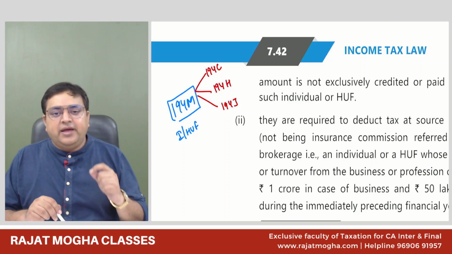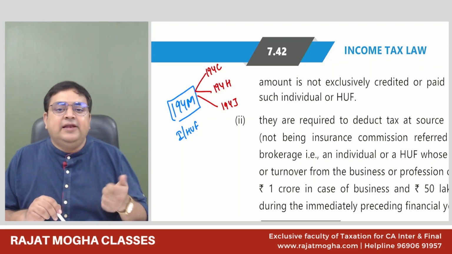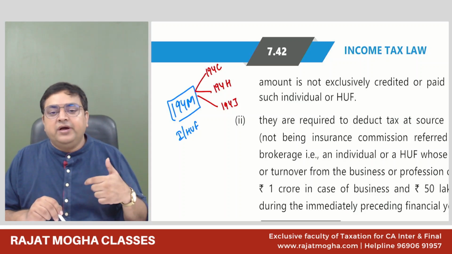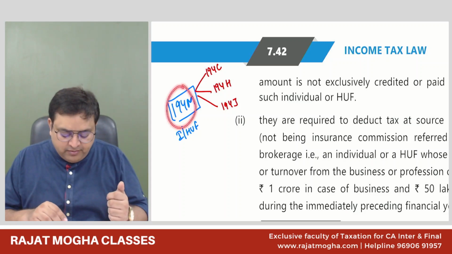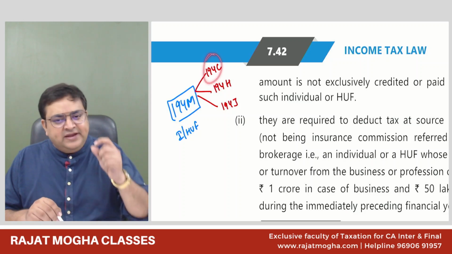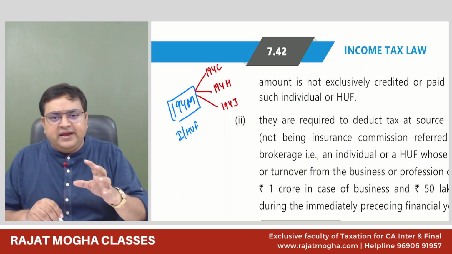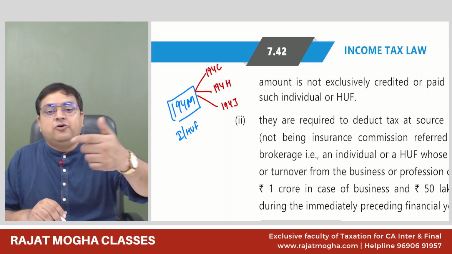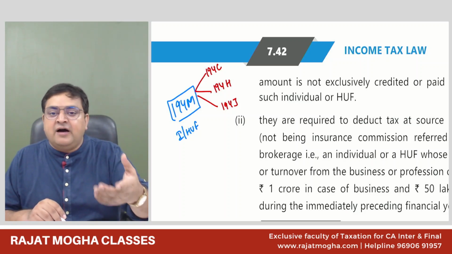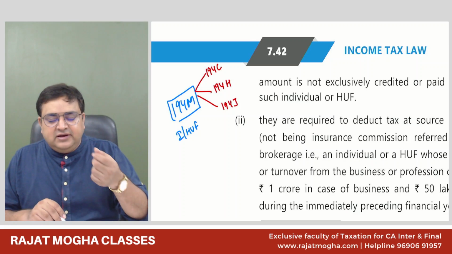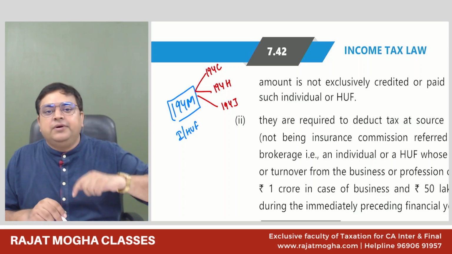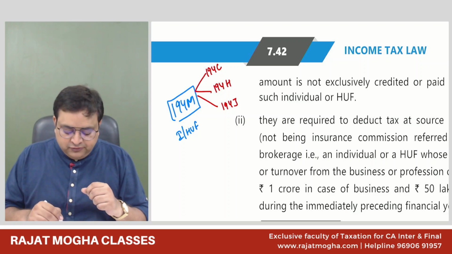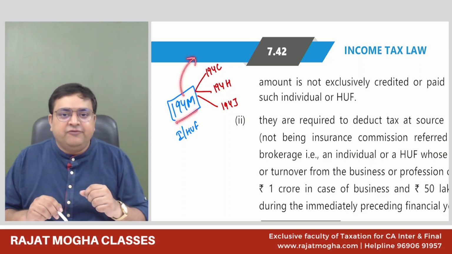Because 194M would like to track the high value transaction. So if my turnover is not more, but still I'm doing a high value transaction, up to what amount? See, 194C is a very small amount, 30,000 or 1 lakh in aggregate, that's it. But 194M says if you are making a payment of more than 50 lakh rupees to someone, half a crore, you are making a significant amount. So the government would like to track this, that you should deduct the TDS also. So in this case, I will be covered under 194M.